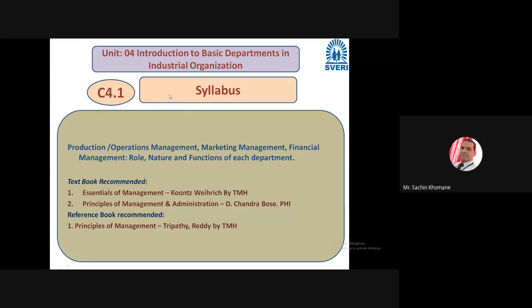Unit number 4, Introduction to Basic Departments in Industrial Organization. So, this is the syllabus of unit number 4. It takes 3 hours to complete. Very little syllabus is there. It includes only a few departments like production department, operation management, then marketing management, financial management, and its role, nature, and function, right? So only three departments you can say: production, financial, and marketing. It will take 3 hours to complete this unit, 1 hour for each department.